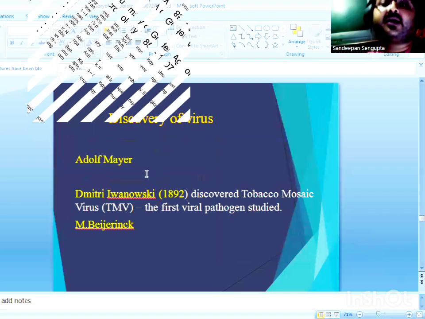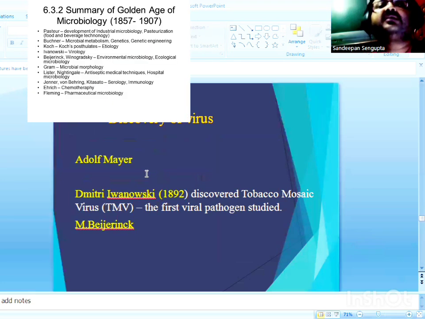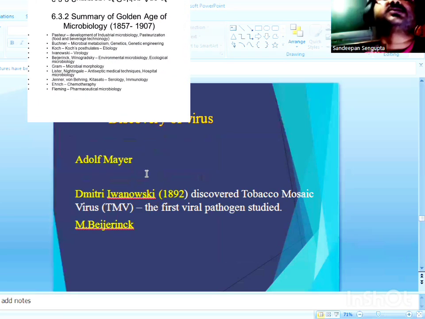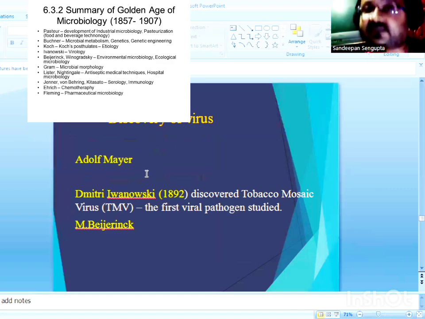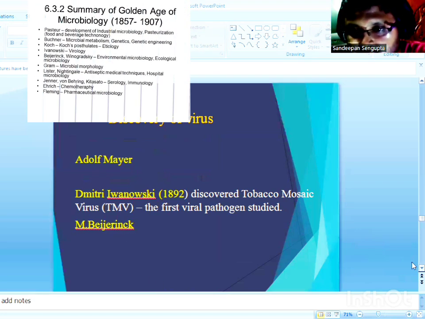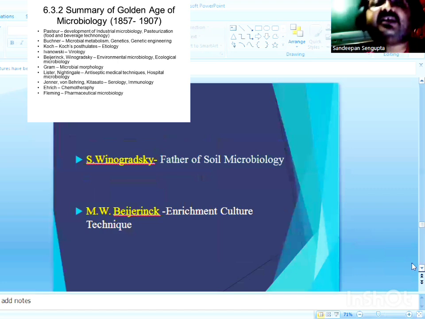In between, developments took place in the field of virology, when the first virus particle was crystallized and isolated. This was a plant virus called TMV, and it was crystallized and isolated by a virologist, Ivanov. Further developments took place in the field of soil microbiology. Winogradsky introduced a column called the Winogradsky column and is considered the father of soil microbiology.